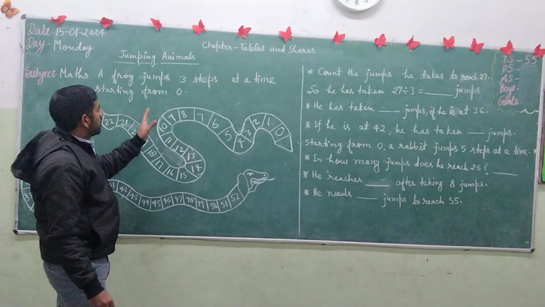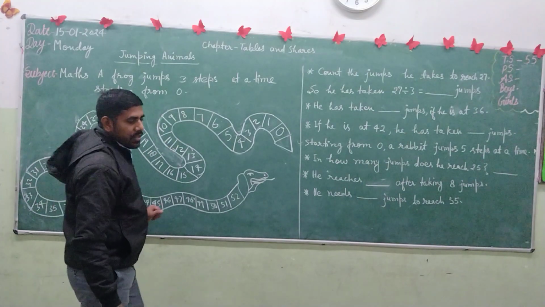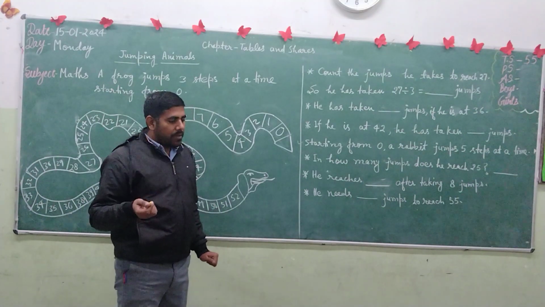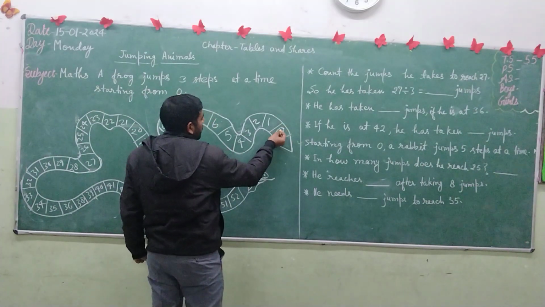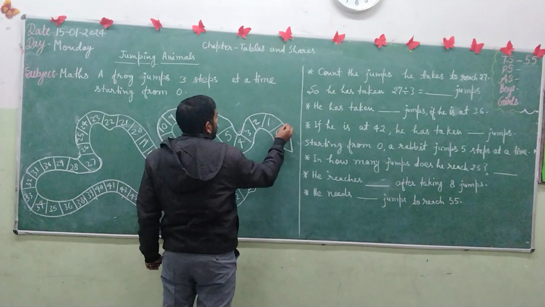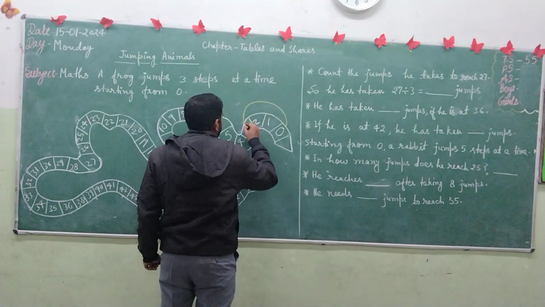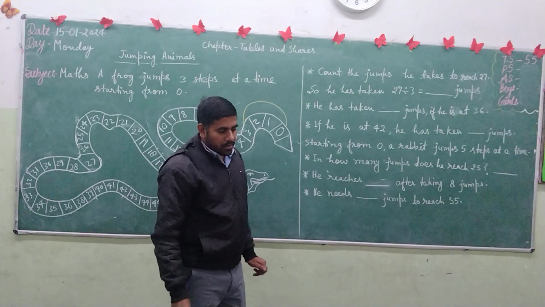So we have to count the jumps and find out after how many jumps the frog will reach 27. If he jumps 3 steps at a time, starting from 0, after the first jump he will reach 3.